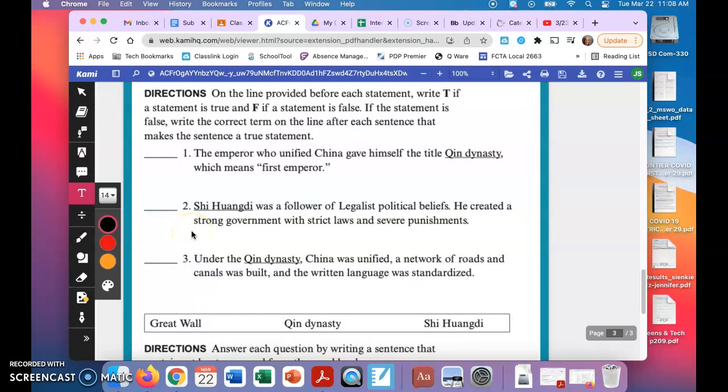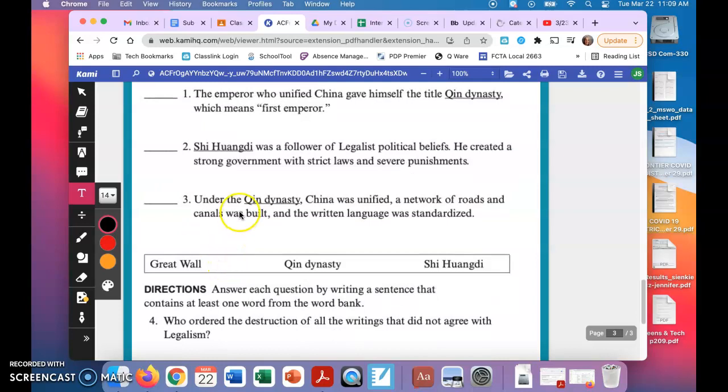Number 2, Shi Huangdi was a follower of legalist political beliefs. He created a strong government with strict laws and severe punishments. Is this true or false as written? If it's false, with this word here, Shi Huangdi, change it. You'll put an F on the line and put the correct word here. If it's true, then you'll put a T on the line.